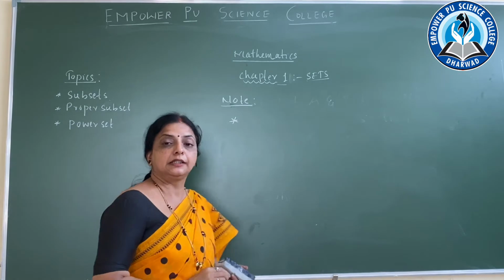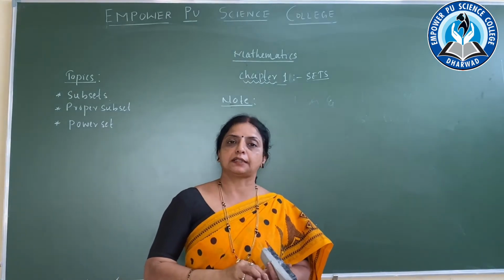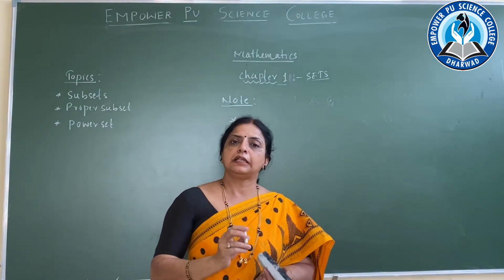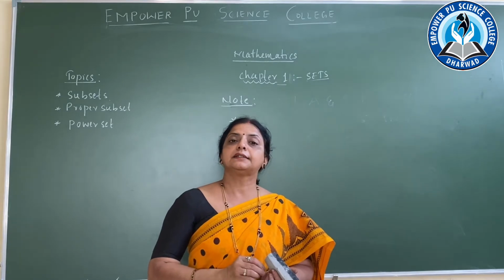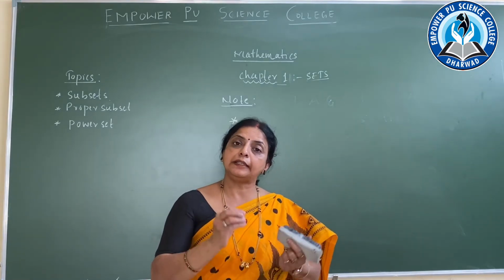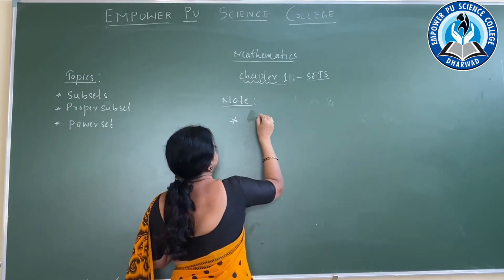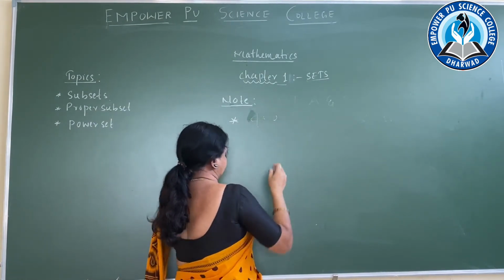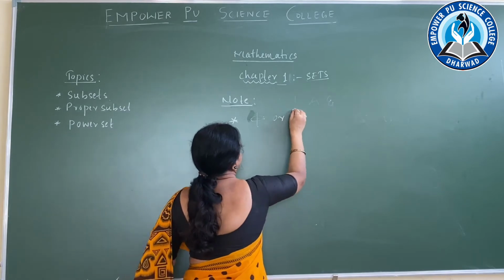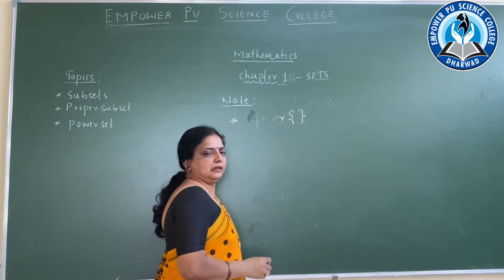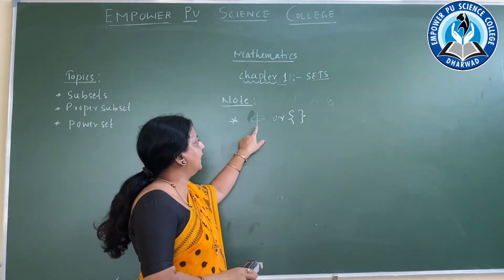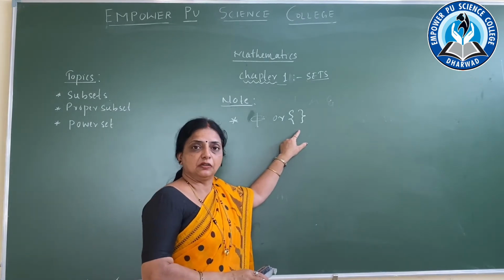So what is it? Every empty set is a subset of any set A. The empty set we denote with this symbol, or this we denote it.